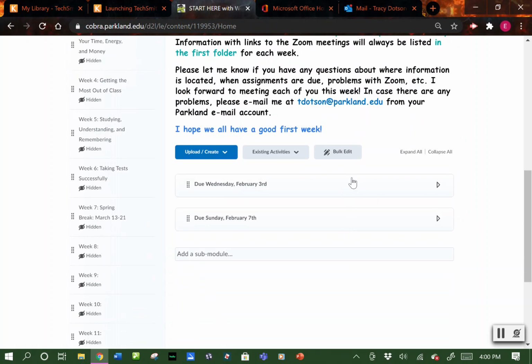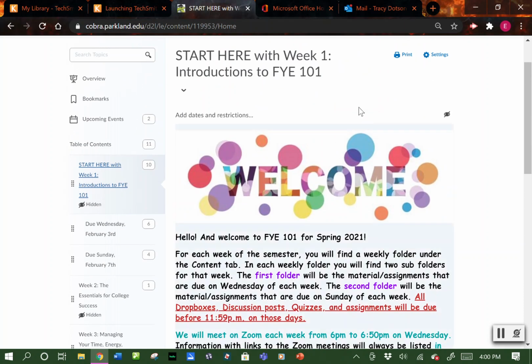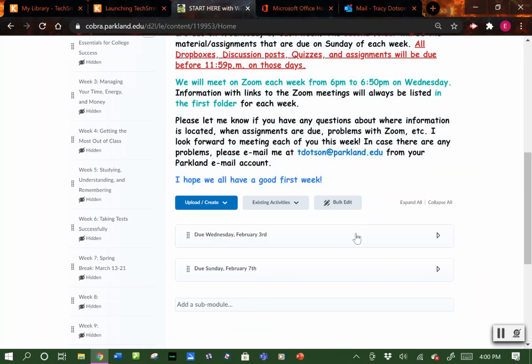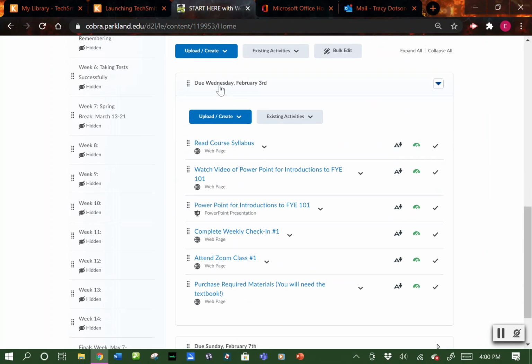You'll have a folder of things that are due for Wednesday and a subfolder of things that are due on Sunday. This is what week 1 will look like. Under what's due for Wednesday, there's reading the syllabus, and on that page there'll be a link to a video where I go over it. There's an introductory PowerPoint. Here you can look at the video where I explain the PowerPoint, and if you just want to look at the PowerPoint, it's right here.